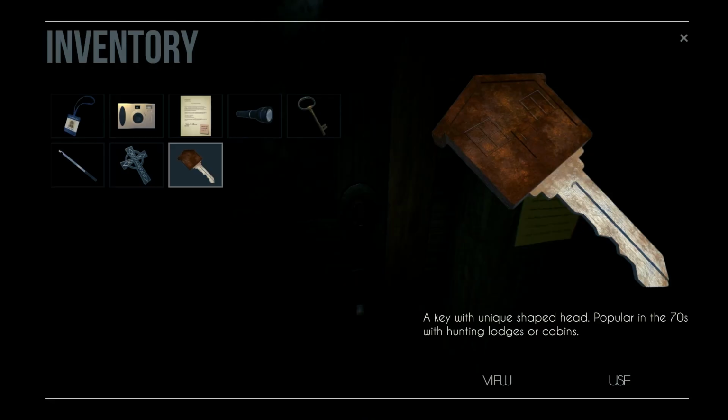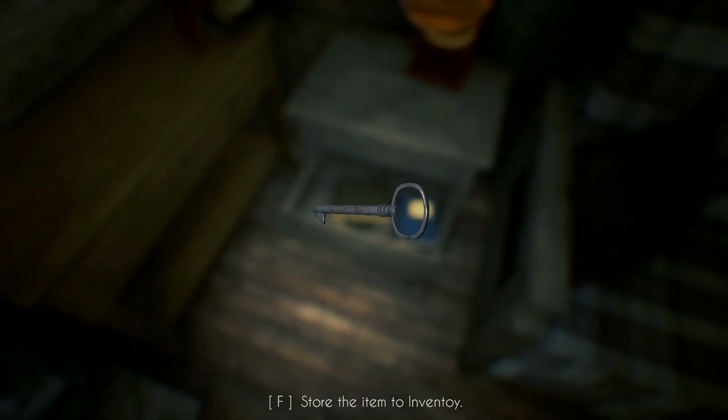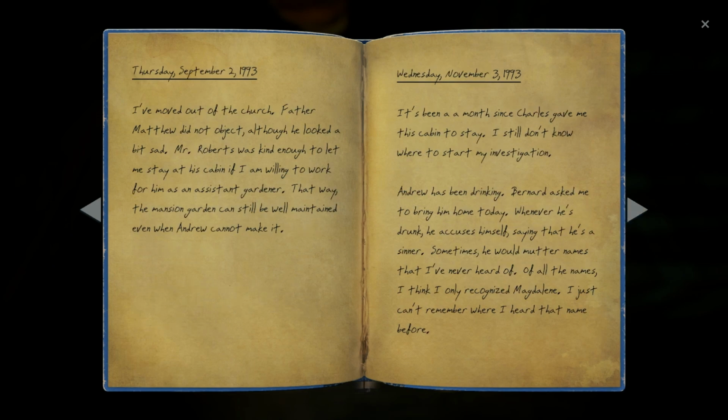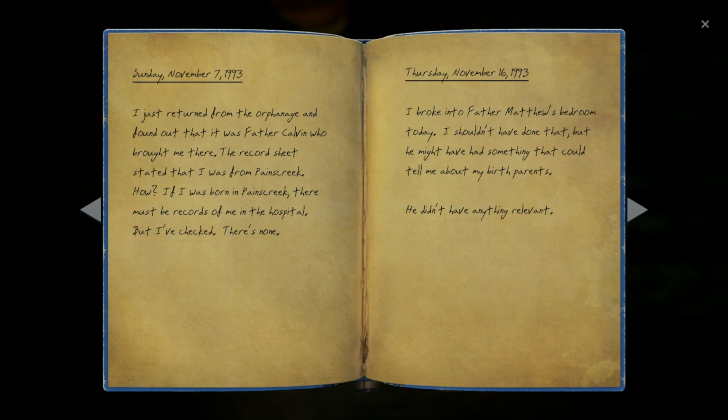Finished with Andrew's house, I made my way over to Scott's cabin. Inside the cabin, we find a drawer with a chest key and one of Scott's diaries. In the diary's second section, first page, we see a comment where Father Brooks tells Scott he's not actually an orphan. In the third section, second page, we see Andrew mumbling names like Magdalene and assumably Sophia. But in the fourth section, first page, we see Scott return from the orphanage, finding out it was Father Calvin who brought Scott there as a child. And we learn that Scott was in fact from Paynes Creek.